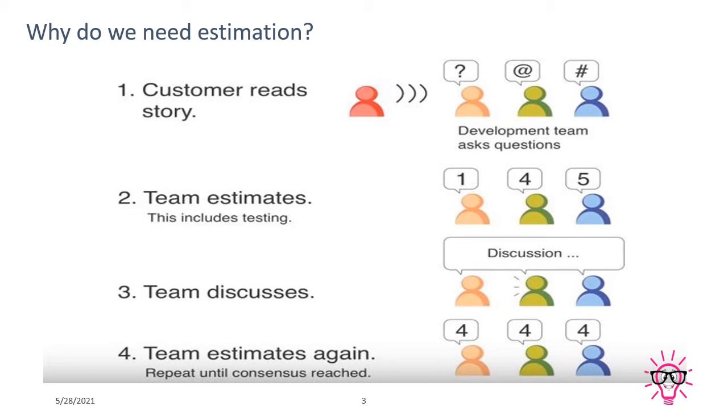Now what we are doing here, guys, basically the product owner provided a few cards to each and every team member. Every card has a particular number, and these numbers are going in a Fibonacci series. Why Fibonacci series? Because we are estimating in Agile only in a Fibonacci series. And what exactly is this Fibonacci series? Maybe the Fibonacci series is 1, 2, 3, 5, 8, 13, 21, 34, 55, 89, and so on.